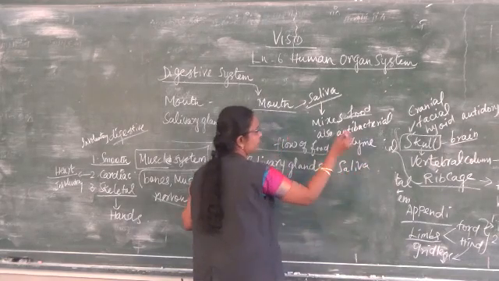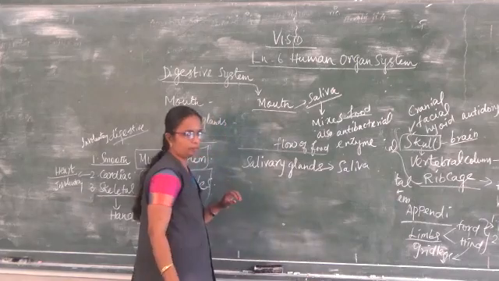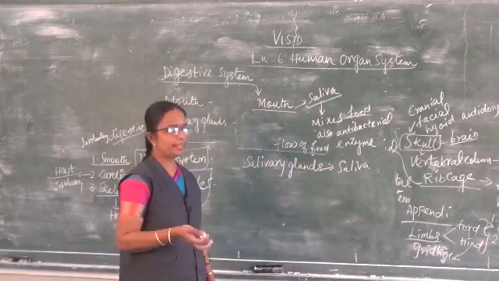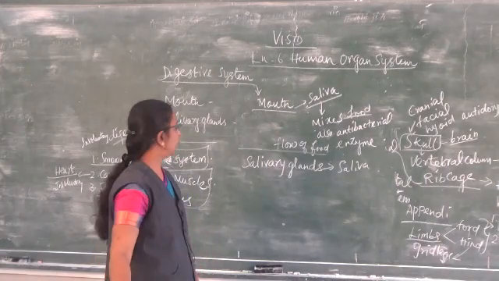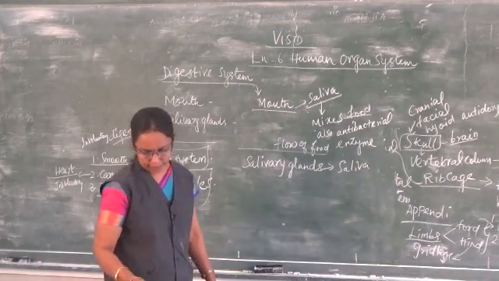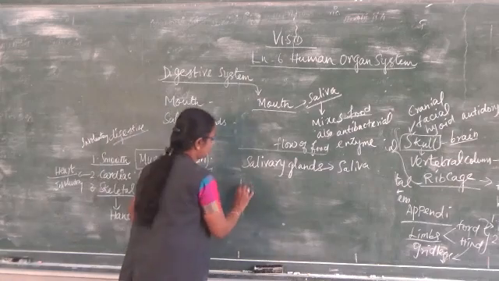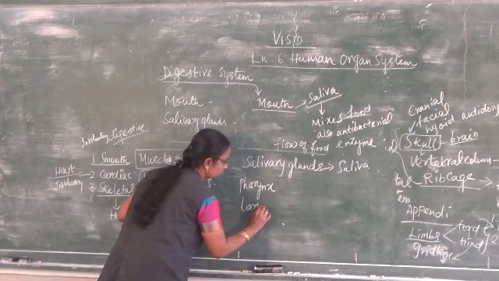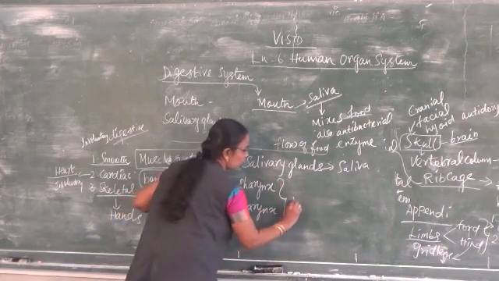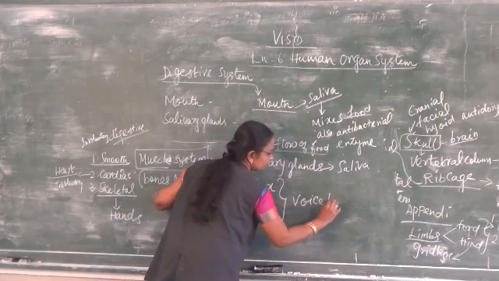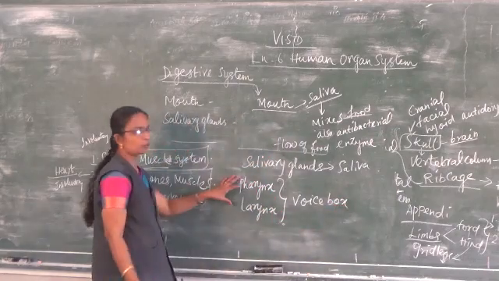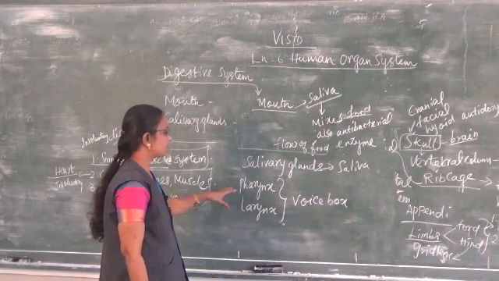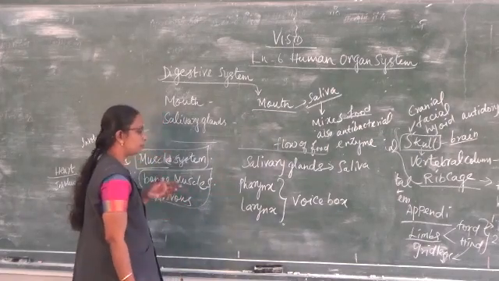This saliva contains the antibacterial enzyme which mixes with the food, and it makes it easy to flow. Then next about the digestive system. Next, pharynx and the larynx. They are nothing but the voice box. The sound is produced from here. The pharynx and the larynx are the voice box from which the sound is produced.